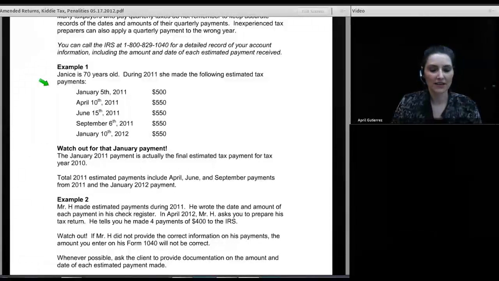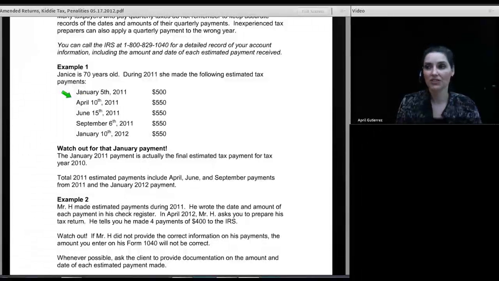Janice, in our example, is 70 years old, and during the year she made the following estimated tax payments. On January 5th, 2011, she sent in $500. On April 10th, $550, on June 15th, $550, on September 6th, $550, and then on January 10, 2012, she sent in another $550. Well, let's take a look at these 2 January payments, because this January payment up here has nothing to do with the 2011 estimated tax payments. That's a 2010 estimated tax payment.